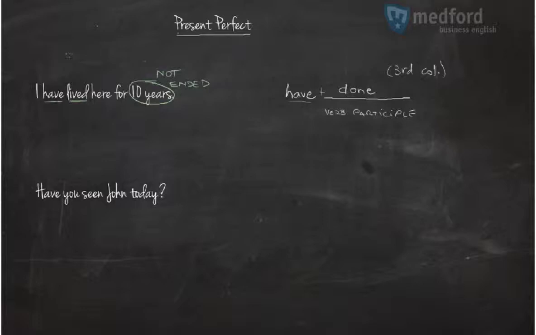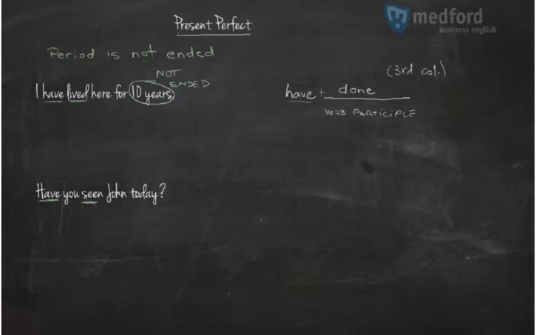So that's the number one use, when the period is not ended. One more example. Have you seen John today? Have you, not you have, because it's a question. Okay? It's a question, so you invert.